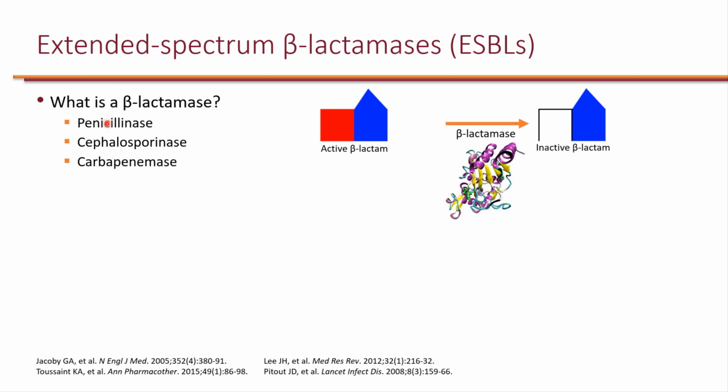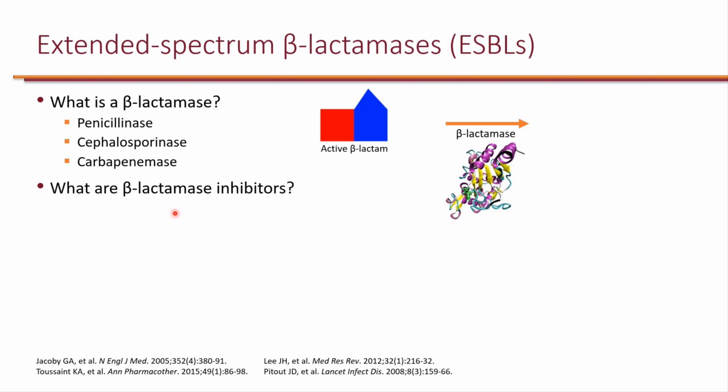So there are penicillinases that can break down penicillins in general. And then, later on, when we brought cephalosporins to the market, bacteria learned how to make cephalosporinases, which can break down cephalosporins. And later, when we had carbapenems on the market, they learned how to make carbapenemases. And collectively, these are all referred to as beta-lactamases.